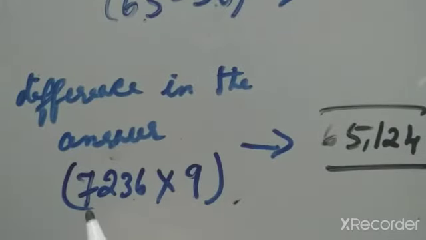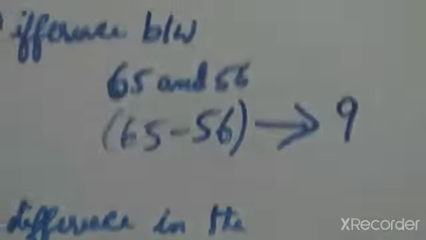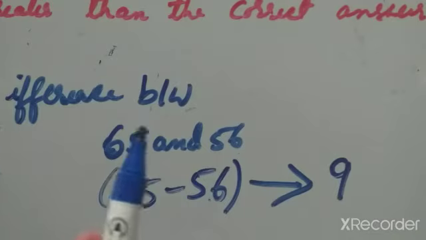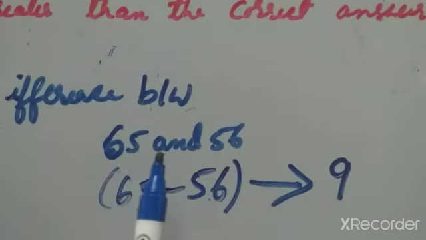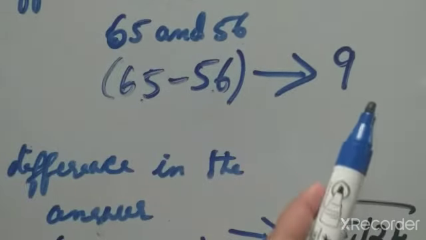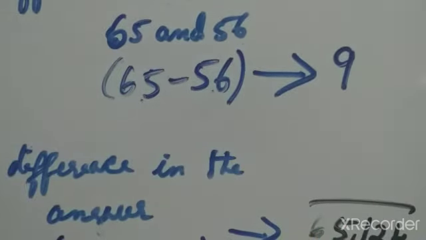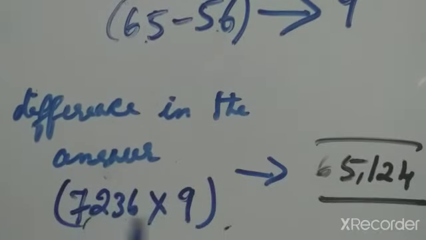First we have to find the difference between the error and the actual number, 65 and 56. The difference is 9. Then with the difference we have to multiply with the given number. Difference in the answer: 7,236 into 9. Answer is 65,124.